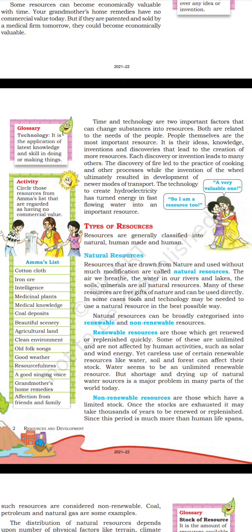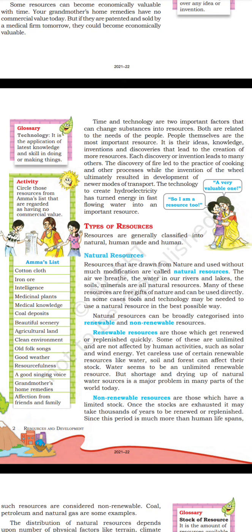Types of resources. Resources are generally classified into natural, human made, and human. Natural resources. Resources that are drawn from nature and used without much modification are called natural resources. The air we breathe, the water in our rivers and lakes, the soils, minerals are all natural resources. Many of these resources are free gifts of nature and can be used directly. In some cases, tools and technology may be needed to use a natural resource in the best possible way.